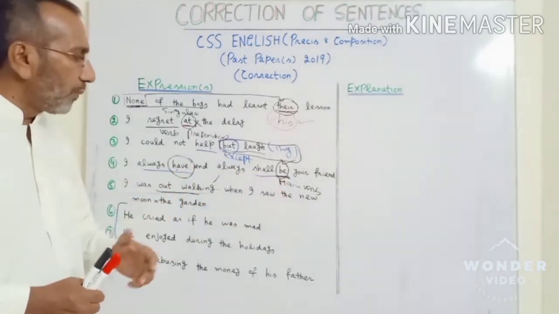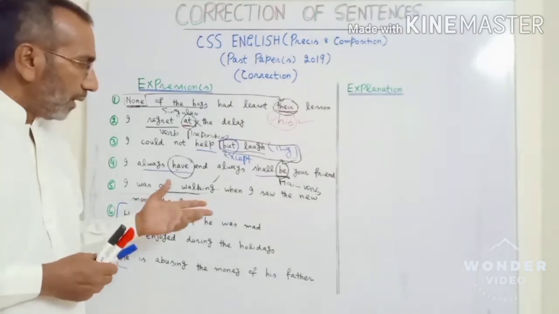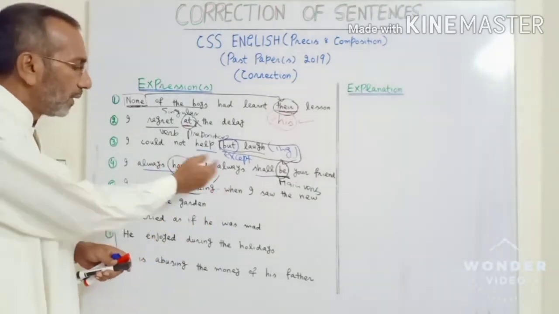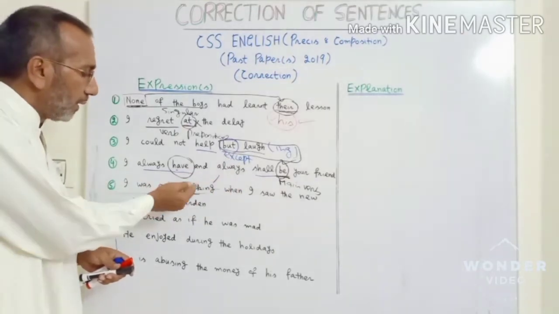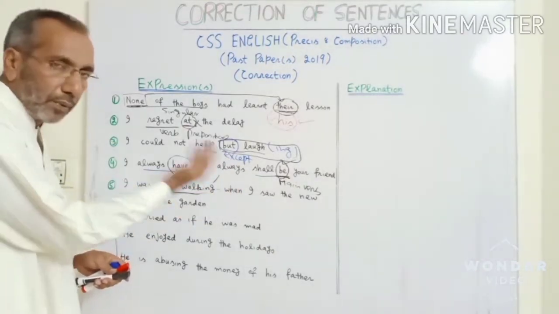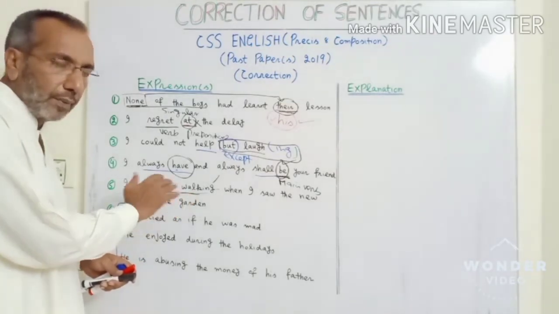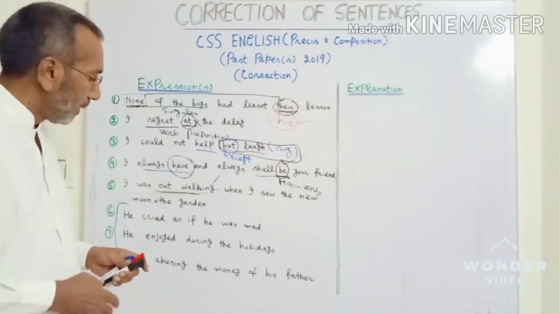I was out walking when I saw the new moon in the garden. In this case, as I told you earlier, the sequence was not correct, right? So walking should be here and out should be followed by that. Technically, it was sort of adverb. I was walking out.